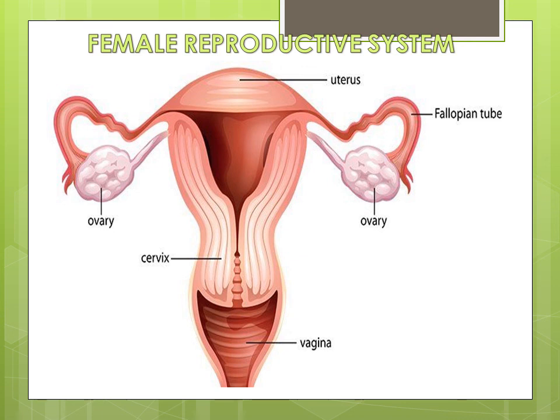Testosterone in males results in the development of secondary sexual characteristics like deepening of the voice, growth of testis and penis, and growth of hair on chest, in the pubic region, armpits, chin and upper lip. Now what is puberty? Puberty is the period during which the immature reproductive system of boys and girls matures and becomes capable of reproducing.